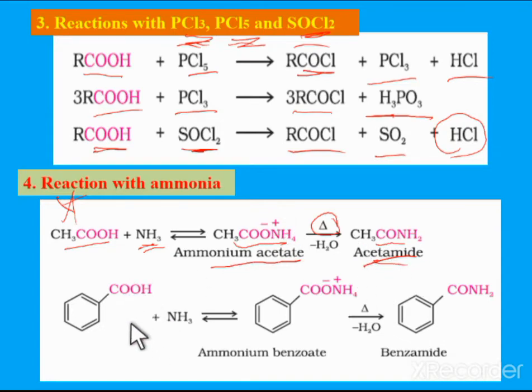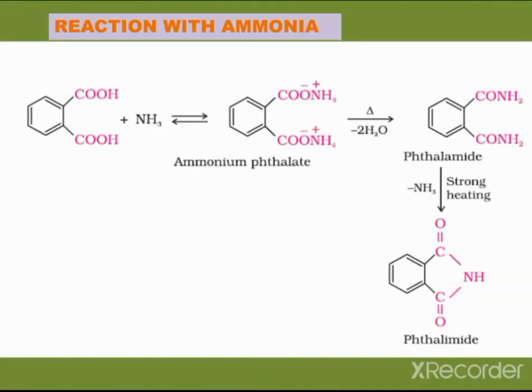Similarly, when benzoic acid is treated with ammonia, we get ammonium benzoate, which undergoes heating. When it is heated, we get benzamide. Benzamide can be obtained. So this is the reaction with ammonia.